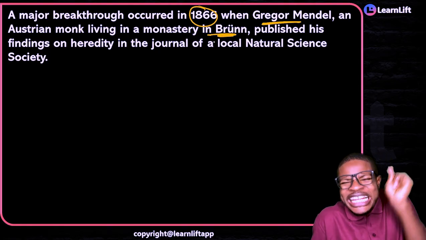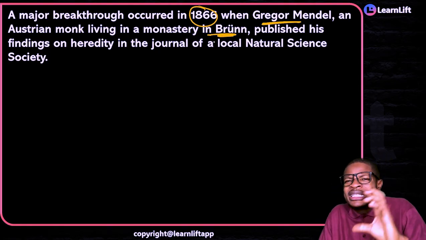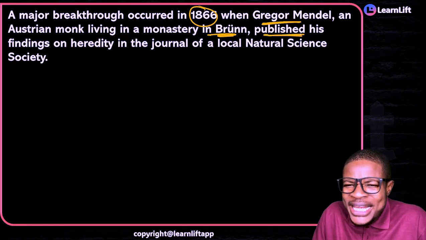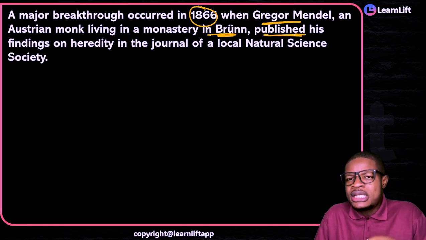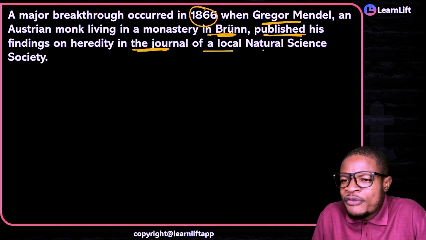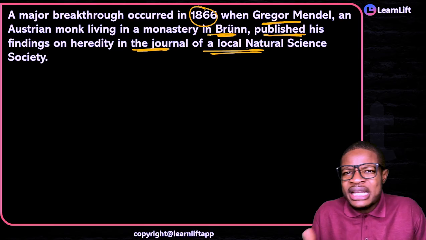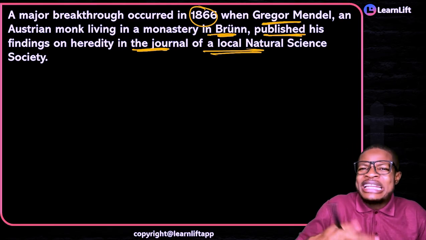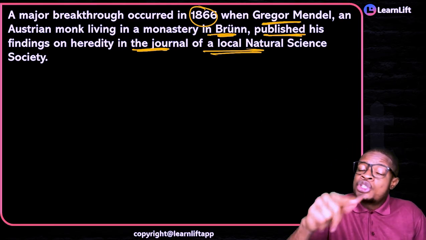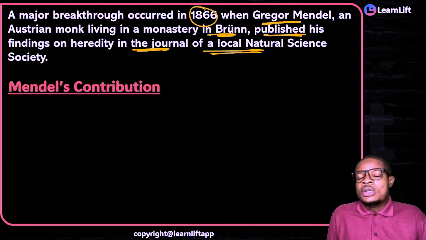He published his findings. So you see, this is what distinguished him. He published his findings on heredity in the journal of a local natural science society. So he did not just carry out his research and keep quiet. No, he went ahead and published it. That was why we were able to trace it back to him.